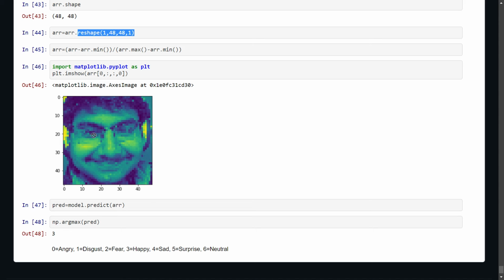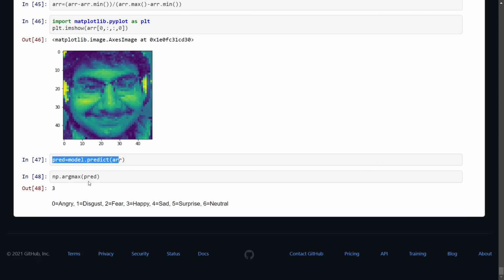This image is a real-world image, and we have performed prediction, and here it gives output as 3, and here 3 maps to happy. This shows that this person is happy.